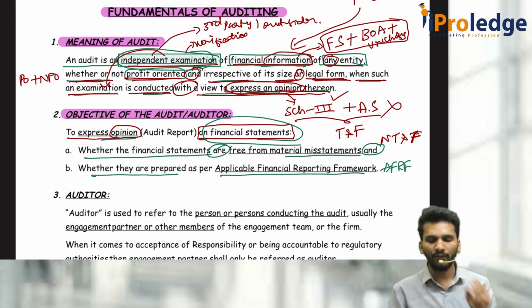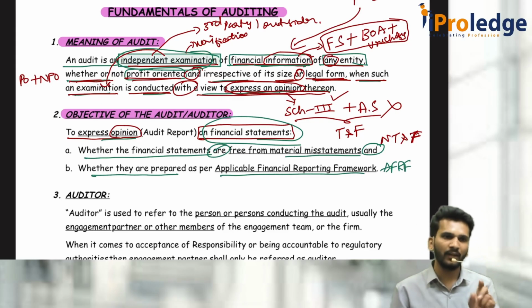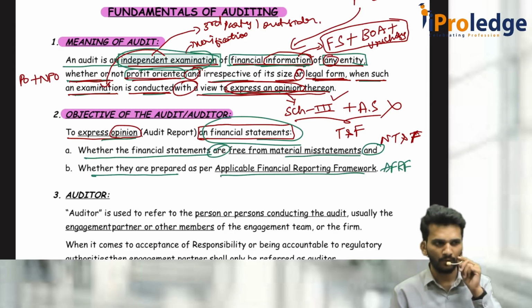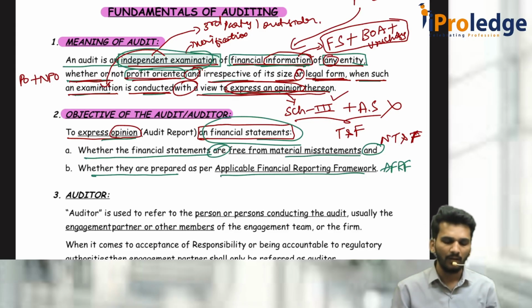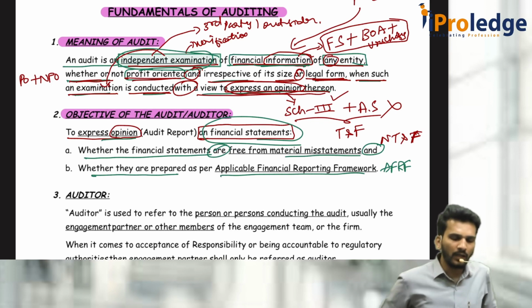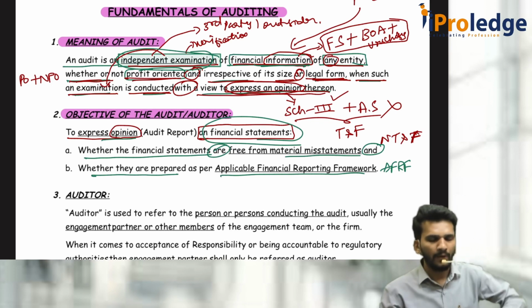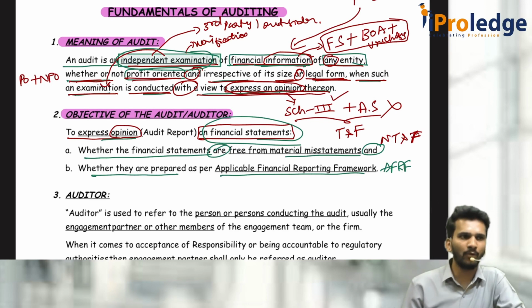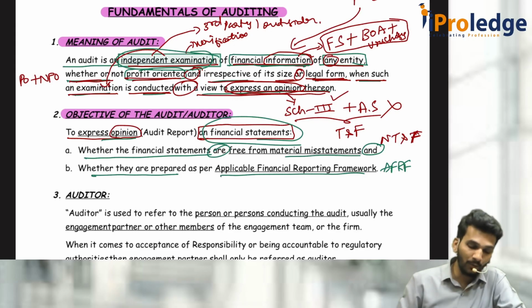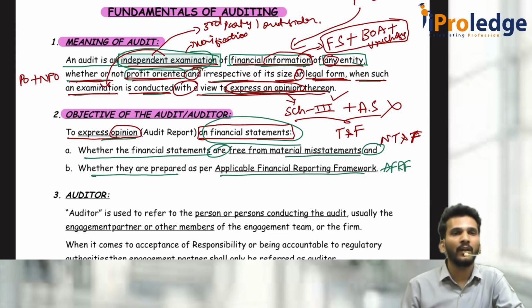Somebody will write it as RFW framework, they use it as FW last framework. I just use it as AFR directly. What I have to do, the objective of an auditor is, I have to express an opinion without fail. I have to compulsorily express an opinion because not only the standard, even section